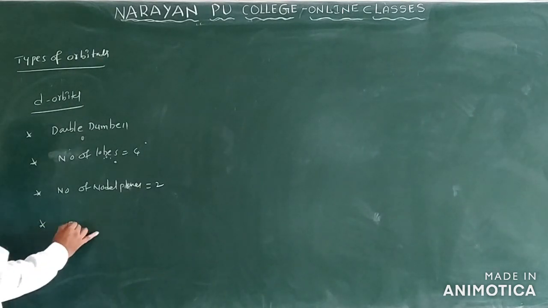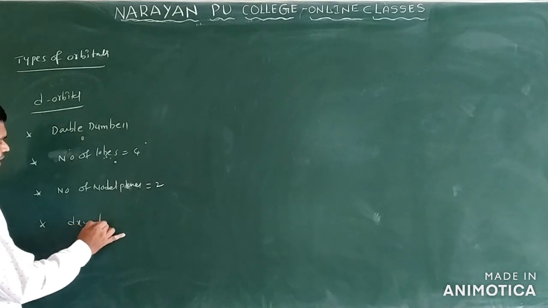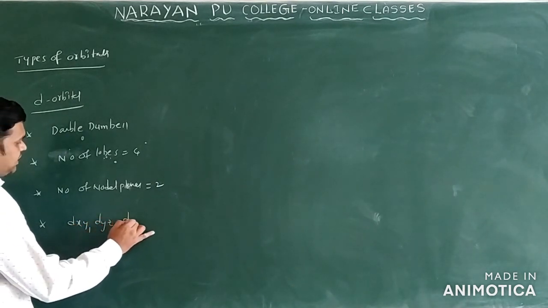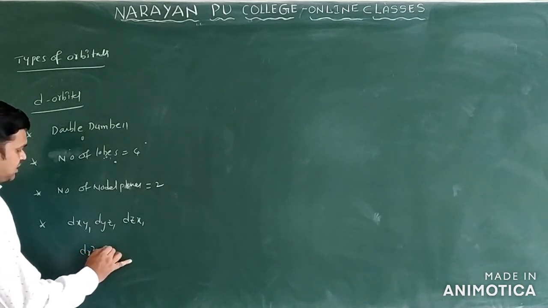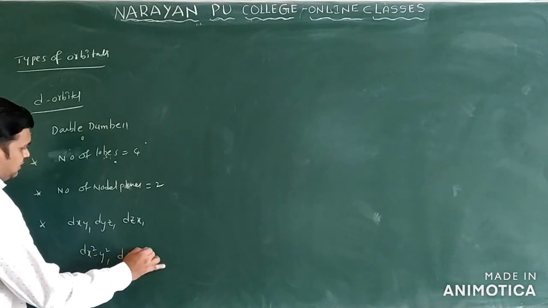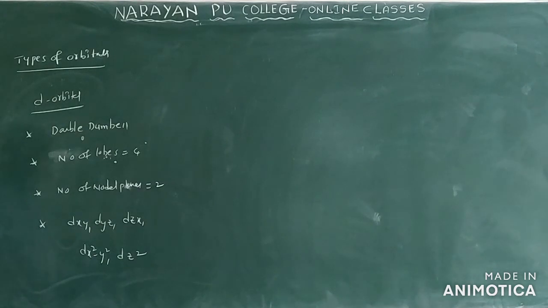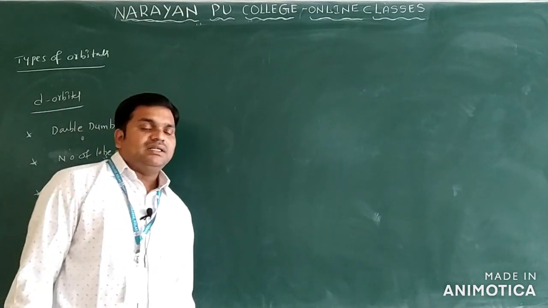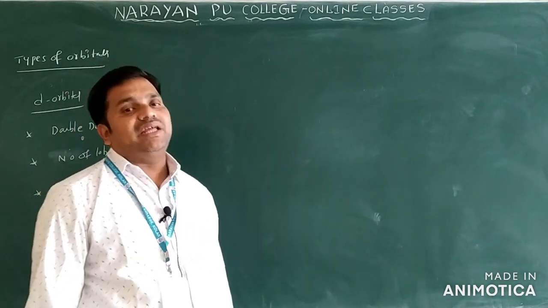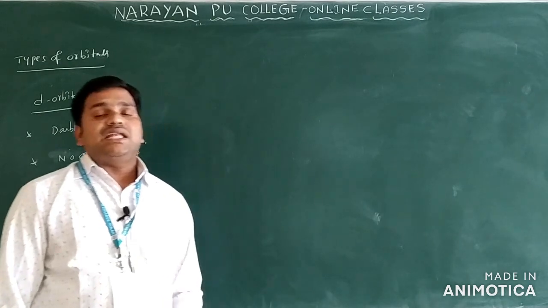General d orbitals are 5 we have, that is dxy, dyz, dzx, dx square minus y square and dz square only. So generally these 5 orbitals we are calling degenerate orbitals only. What are degenerate orbitals? All the orbitals having the same energy are called degenerate orbitals only.